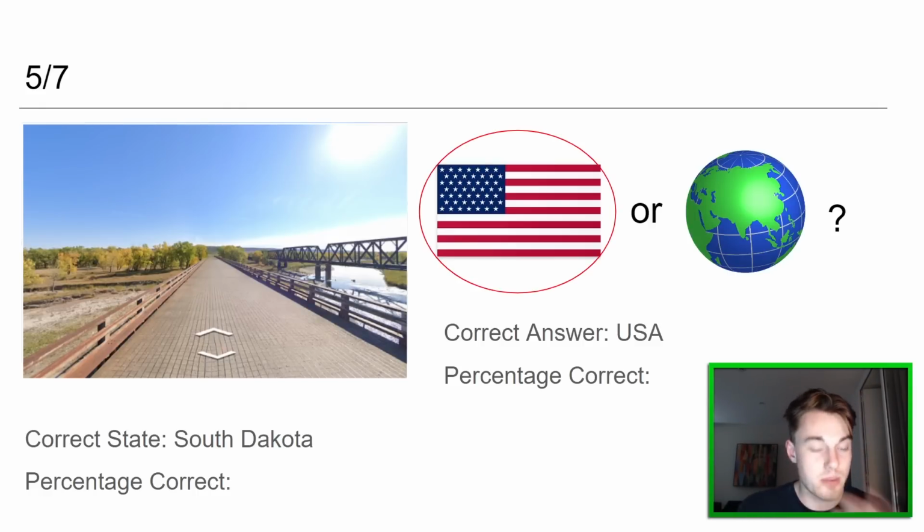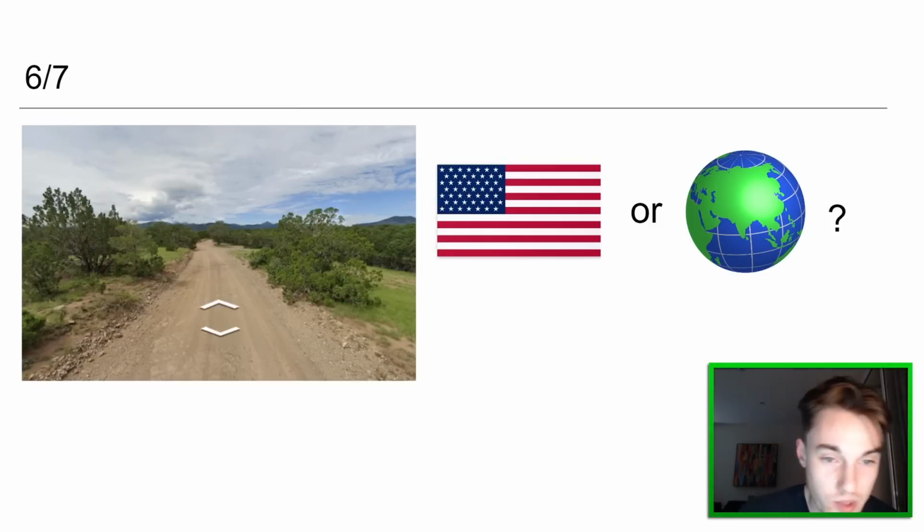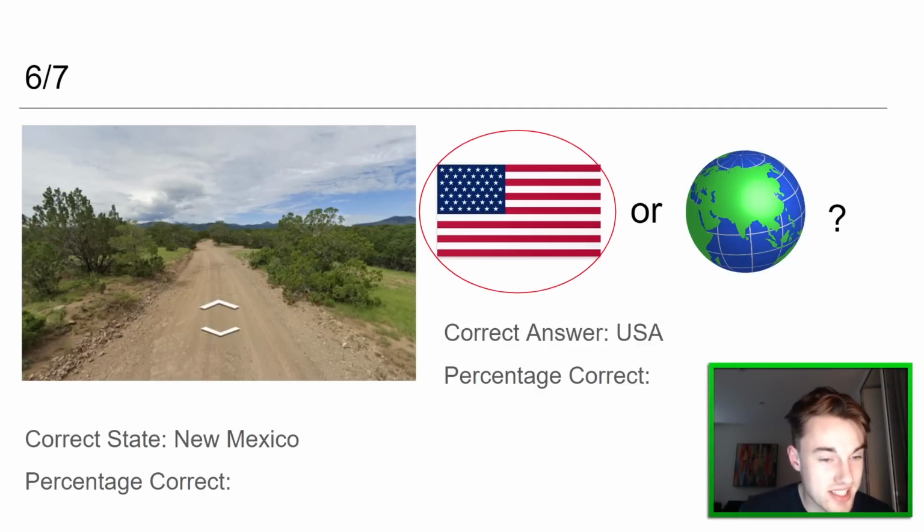This is the US, and it was South Dakota. Oh, I almost went South Dakota. We should get some points for getting North Dakota, but I wish I could go back and change that. It was my second thought, but yeah, what can you do? Next one here, I really hope this is not US. It was US, what? New Mexico, wow. How are those hills so green? I don't understand that. But again, our Mexico guess is not too bad there.